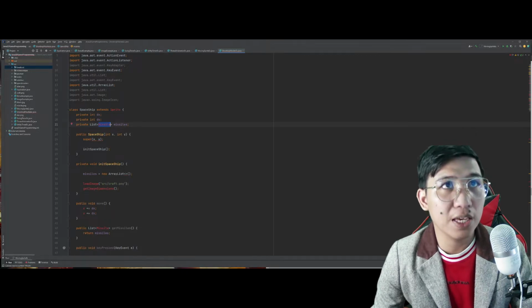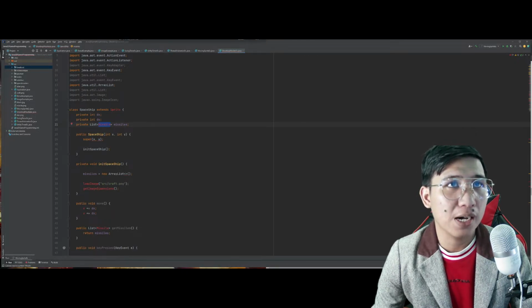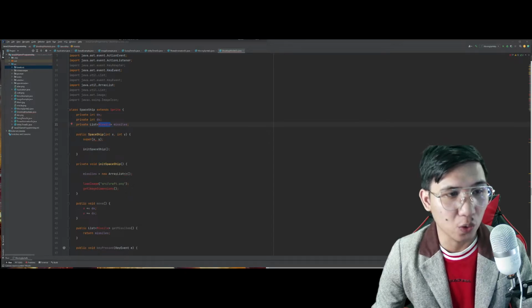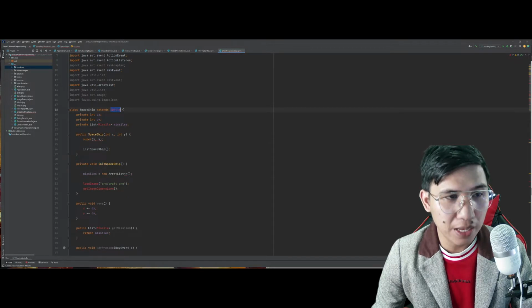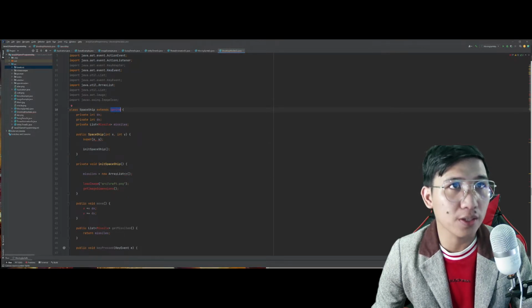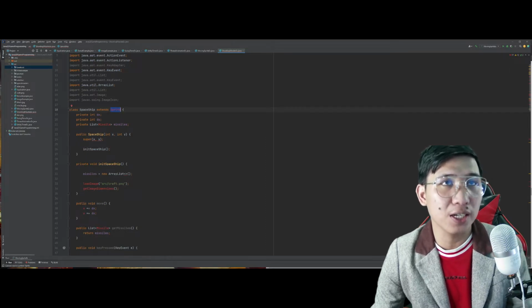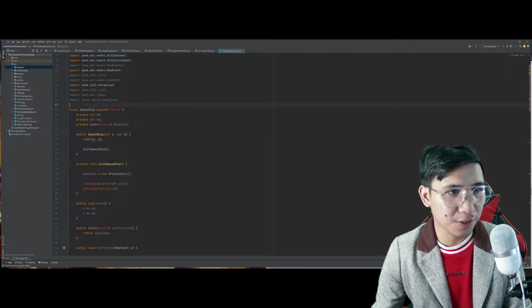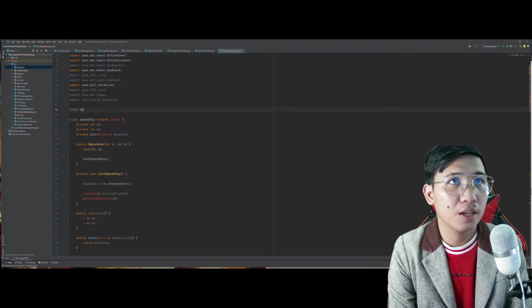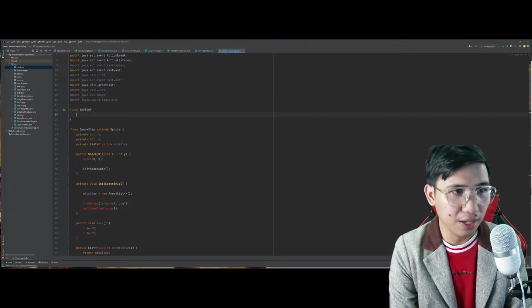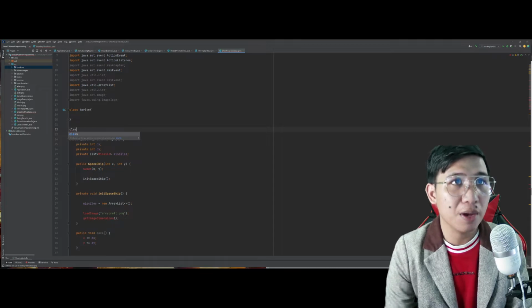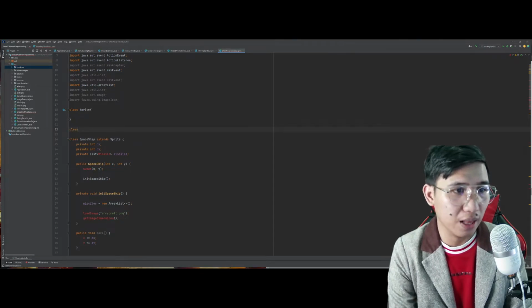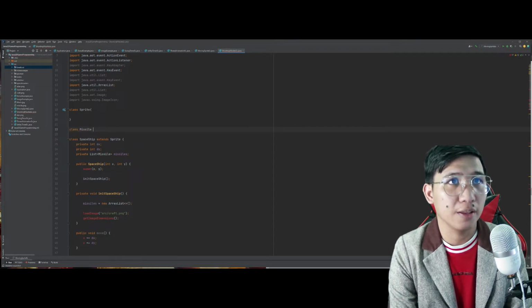Because what will happen here is that this part will simply call all of the components ni Sprite, which is another class na gagawin natin. Separate din, magiging separate class yan. And meron din tayong missile.